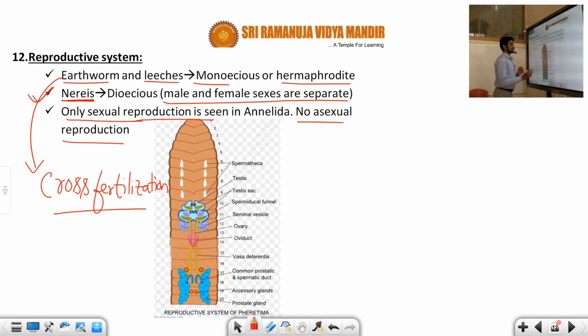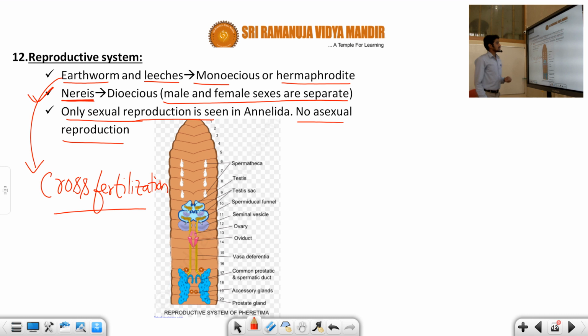Cross fertilization means the male and female are arranged in a reverse manner. For example, assume this is the male and this is the female, in a reverse manner. There is an exchange of ova and sperm going on this way. So this is cross fertilization in the earthworm.